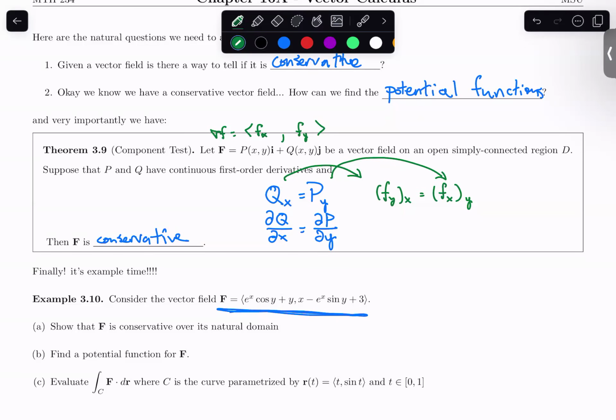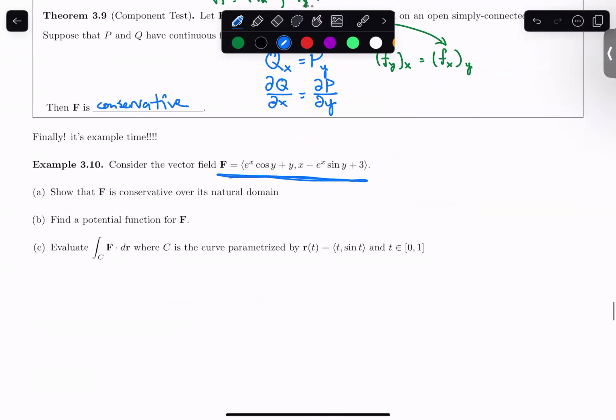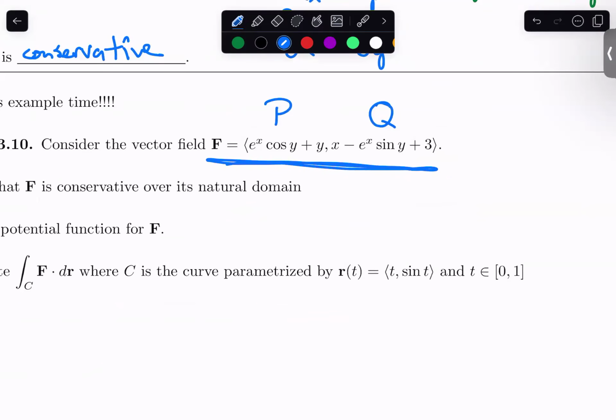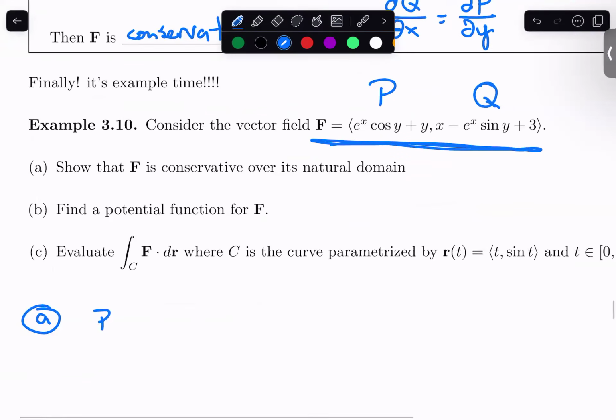All right, example time it is then. Starting off with, show that f is conservative over its natural domain. Again, the first component is going to be P, the second component is going to be Q. I would like to show that this is a conservative vector field, so I'm going to calculate P sub y first. The derivative of cosine of y is going to be negative sine, and we have this e to the x, which is constant with respect to y. That's just along for the ride. And then plus y, so when I take the derivative of that with respect to y, I get plus 1. Okay, so there's my P sub y.